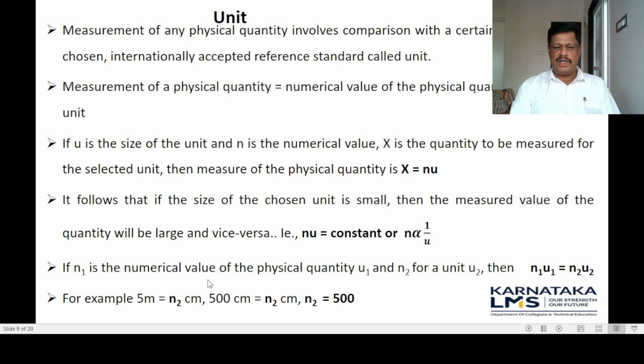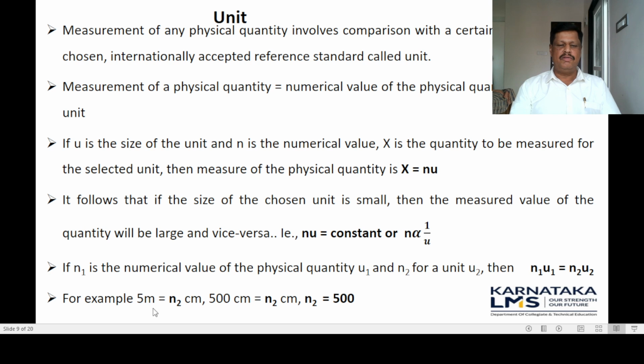If n1 is the numerical value of the physical quantity for a unit u1 in one system of units, and n2 is the numerical value for a unit u2 in another system of units, then n1 u1 is equal to n2 u2.